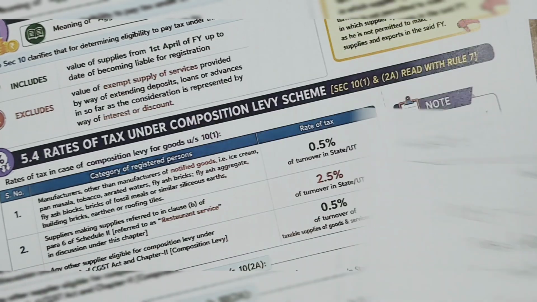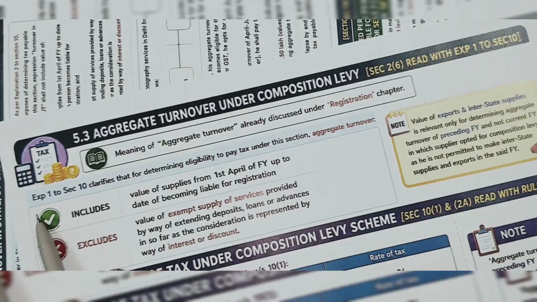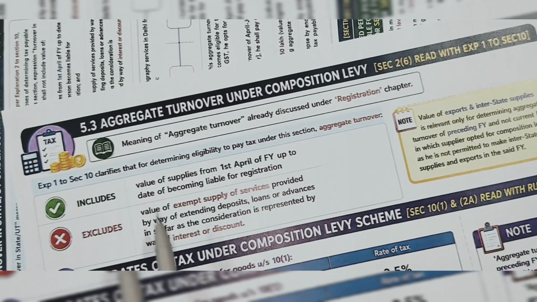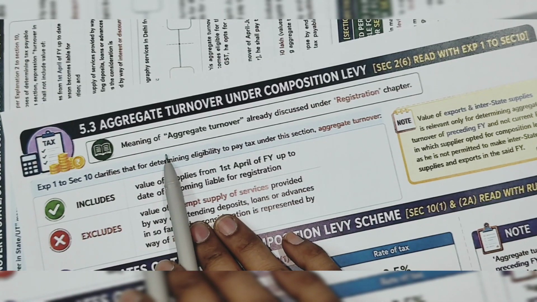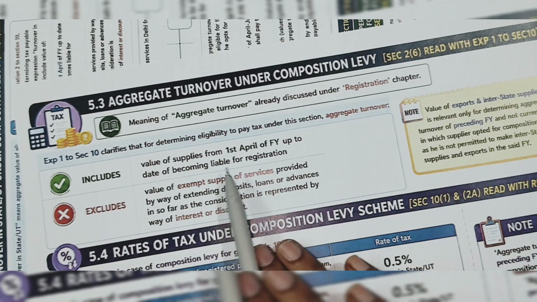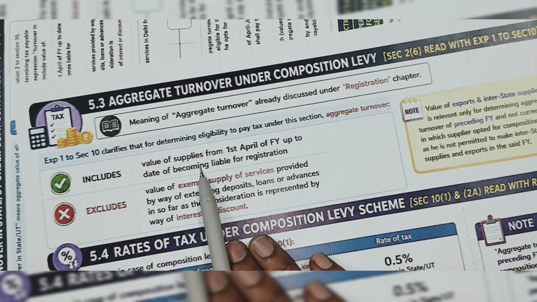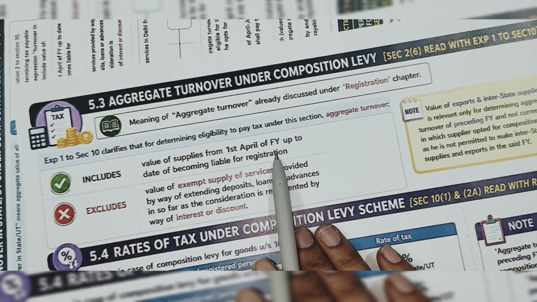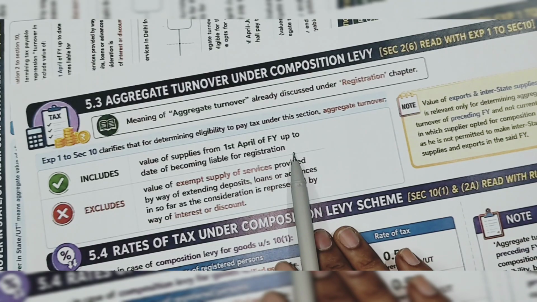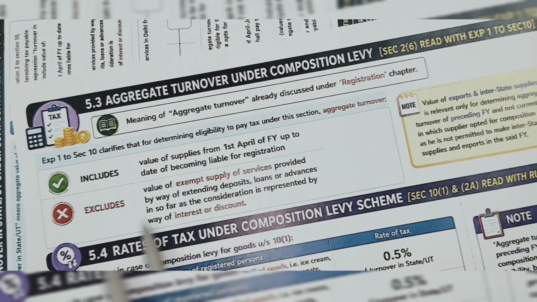Now, here you can see there are includes and excludes. For the aggregate turnover, we have already discussed in the registration chapter. Just for your understanding, I am repeating. Value of supply from 1st April of the financial year up to becoming liable for registration, we have to take, and that is aggregate turnover.